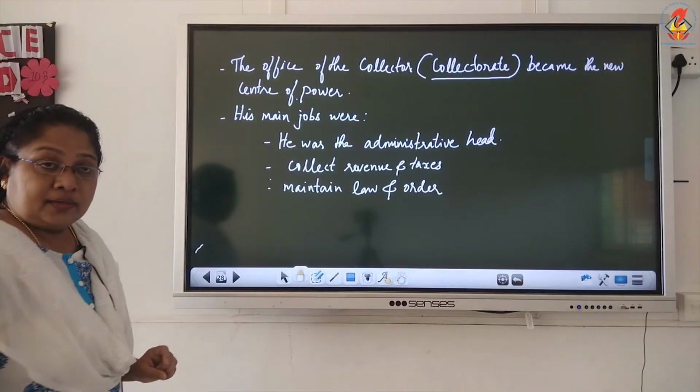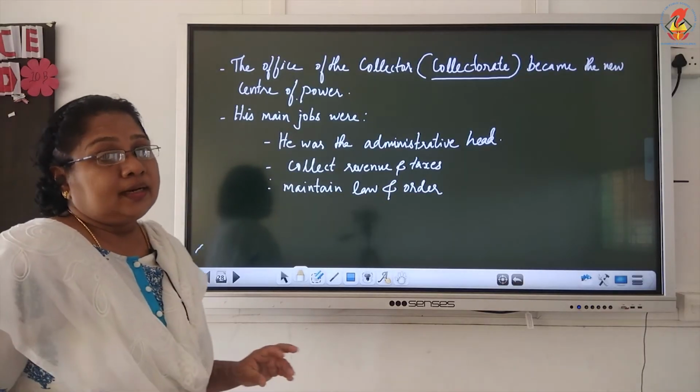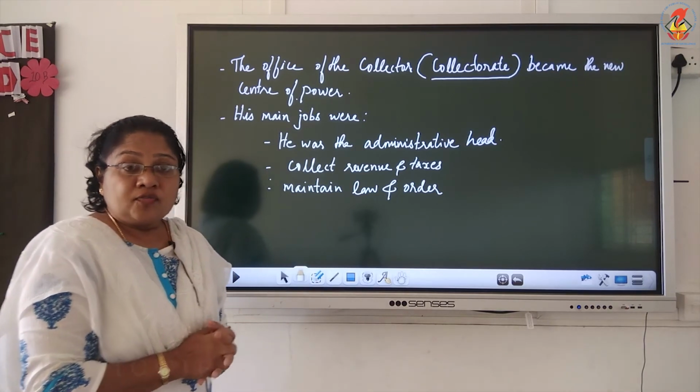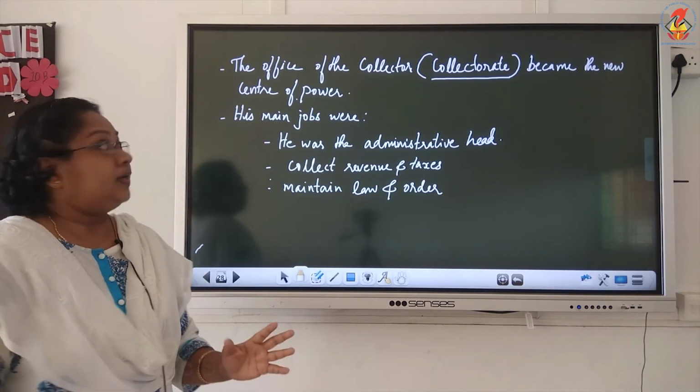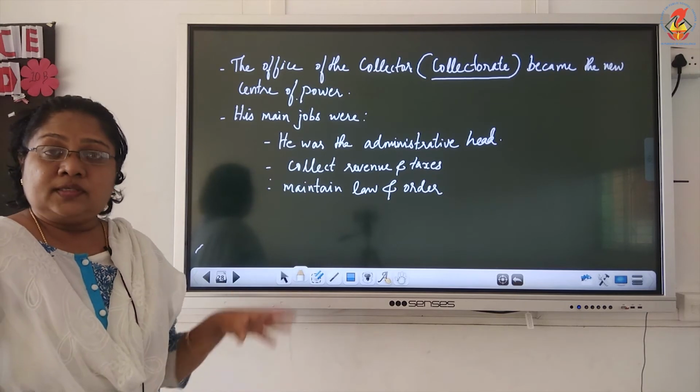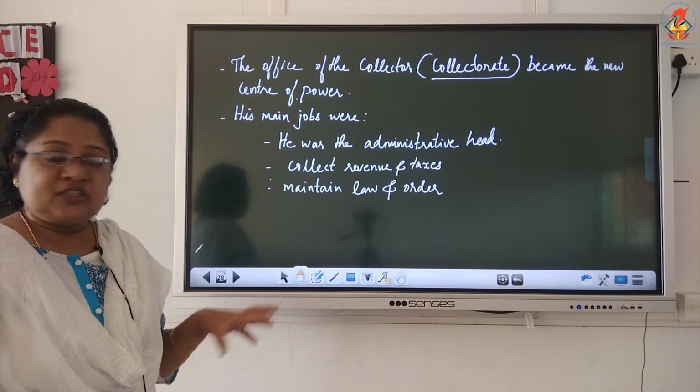Now, as I told you, the collector had great powers. He granted collectors great powers, and the office of the collector is known as the collectorate. The office of the collector thus became a new center of power. The collectorate is now the center of power in the British territory.